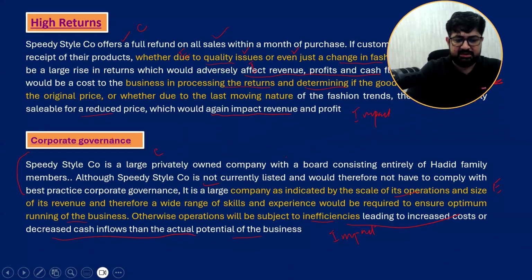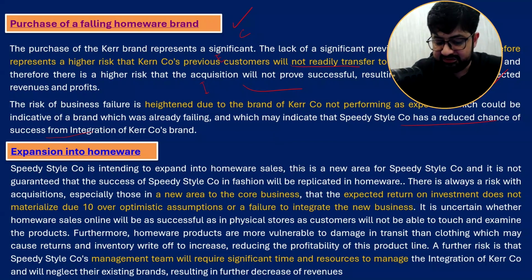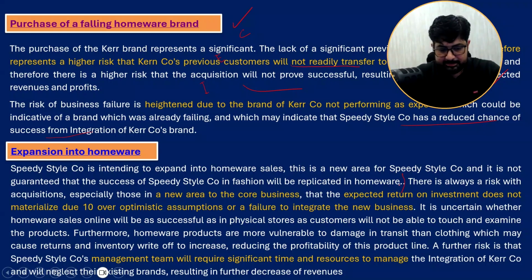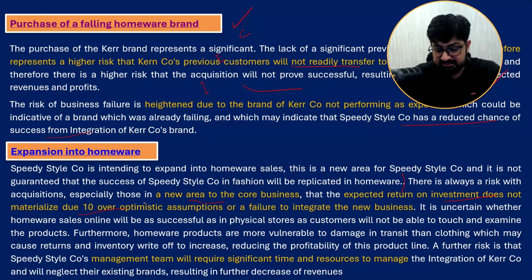So, let us discuss its answer. Speedy Style is intending to expand into homeware sales. This is a new area for Speedy Style Company and it is not guaranteed that it will succeed. What is the risk? This is a new area, evidence. Expected return may not materialize. Failure to integrate.